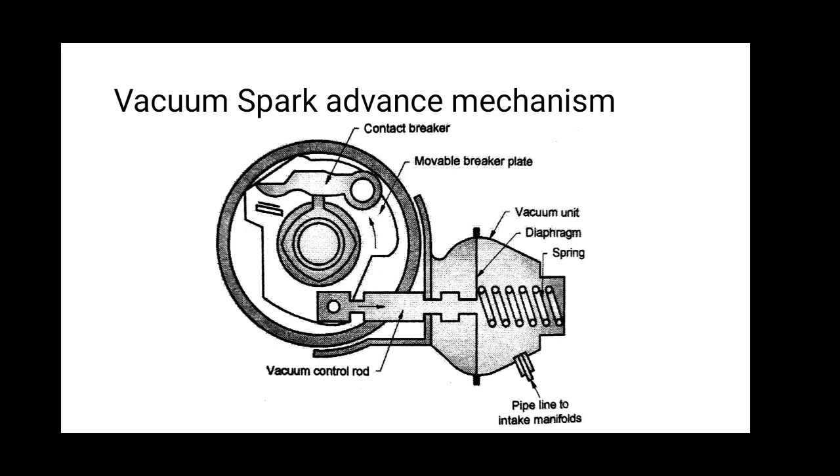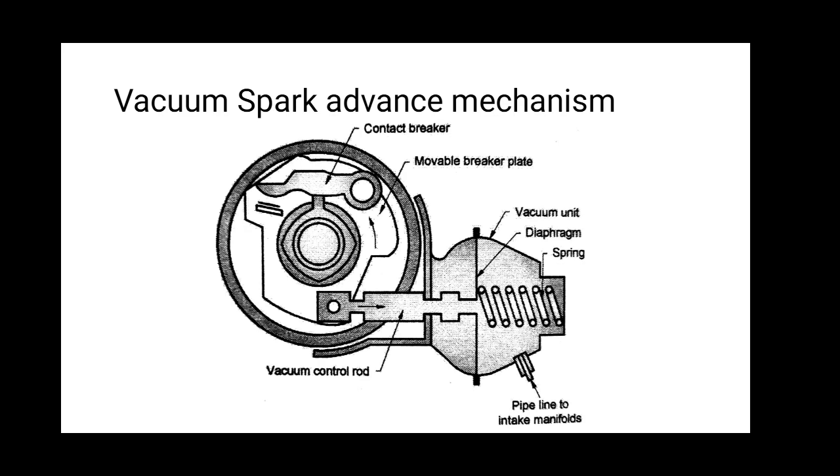Now the working of the system. In idle position, there is no vacuum advance. As soon as the throttle valve opens, it swings past the opening of the vacuum passage. The intake manifold vacuum can then draw air from the vacuum line and the airtight chamber in the vacuum advance mechanism.